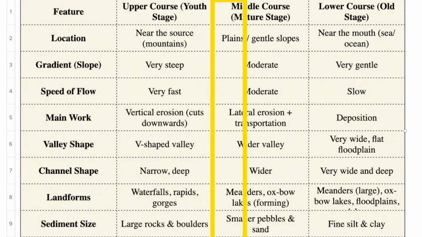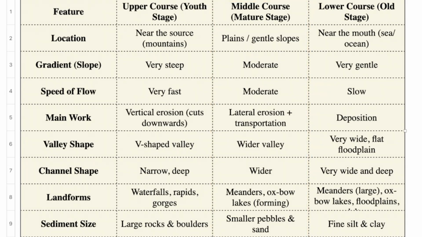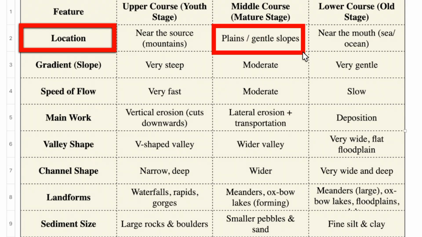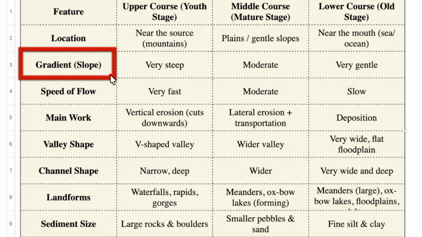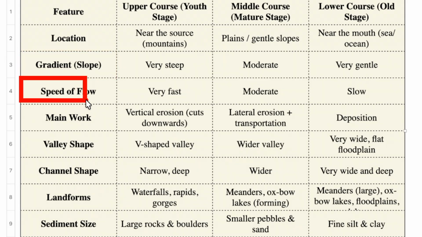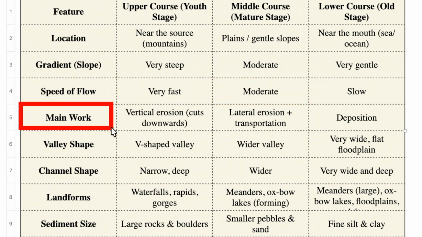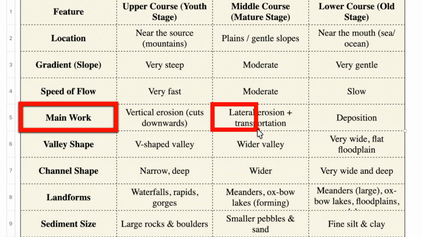The second stage of a river is the middle course or the mature stage. It is found in the plains or gentle slopes. Here, the slope is moderate, so the river flows at a moderate speed. In this stage, the river does two main things.